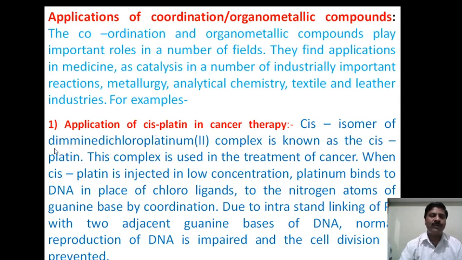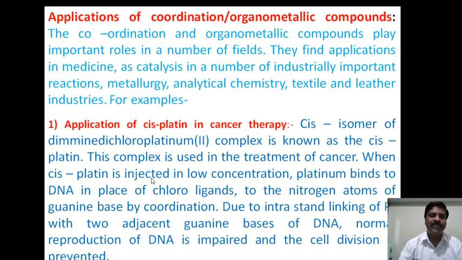The cis isomer of diamminedichloroplatinum(II) complex is known as cisplatin. The IUPAC name of cisplatin is diamminedichloroplatinum(II). This complex is used in the treatment of cancer.